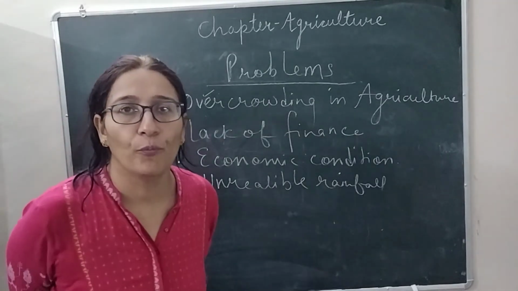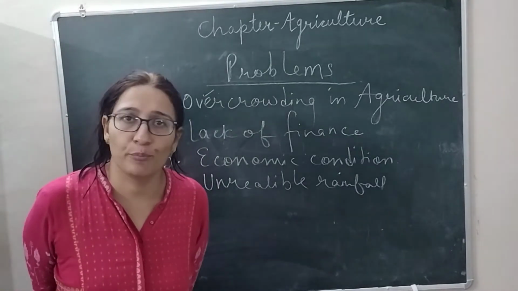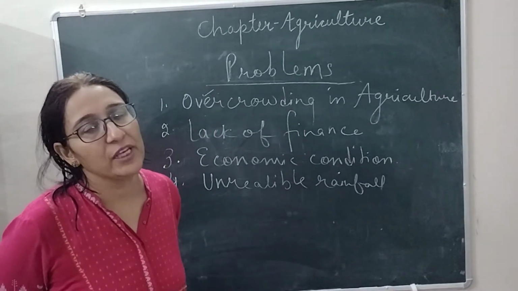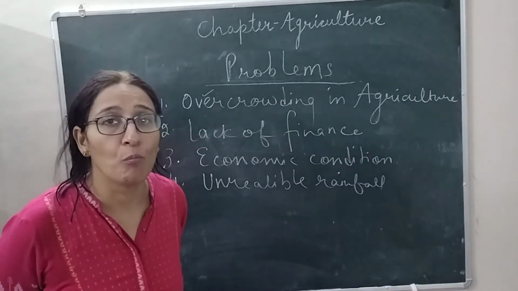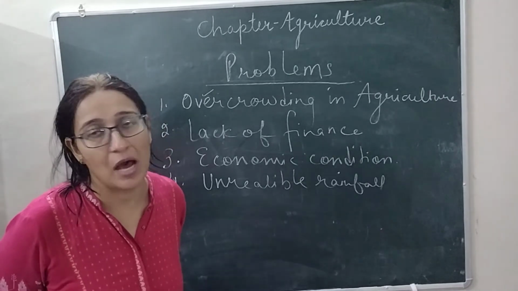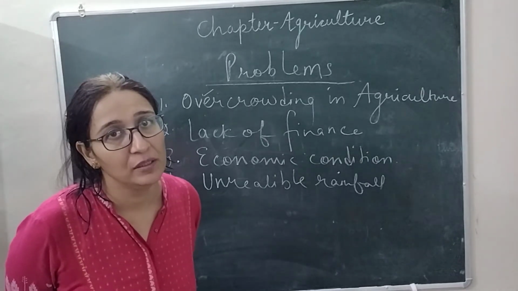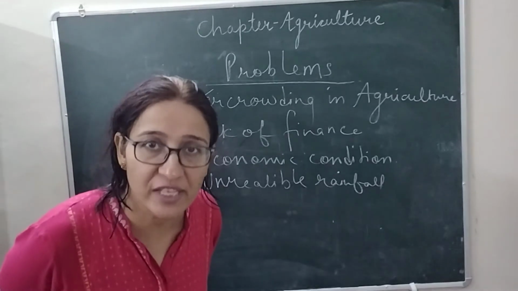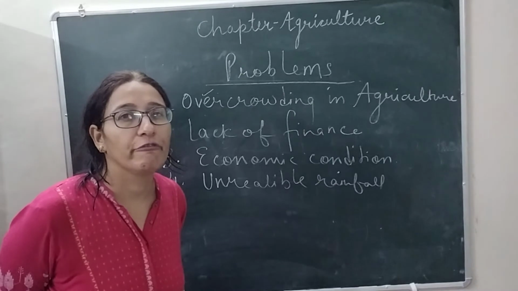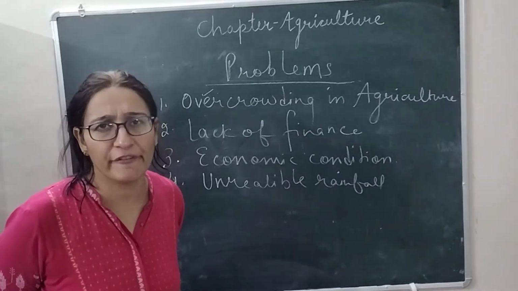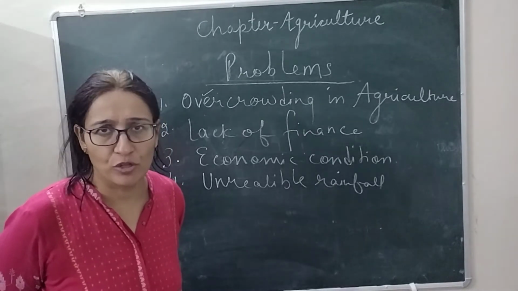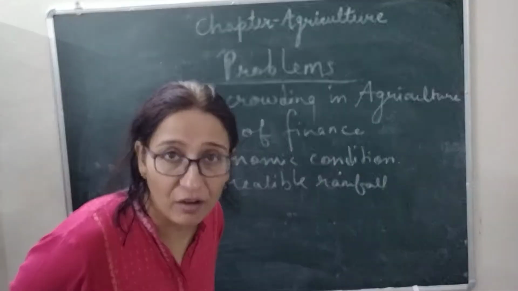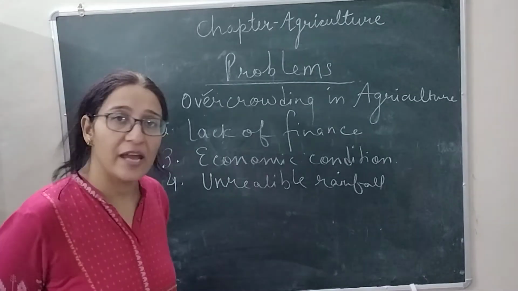As we know, most of the farmers are poor, and they don't have proper irrigation facilities. So we can say they are dependent on monsoon, which is unreliable and unpredictable. We know the arrival and departure of monsoon is not fixed. So if there is a failure in monsoon winds, agricultural production will be affected. So this is another problem.